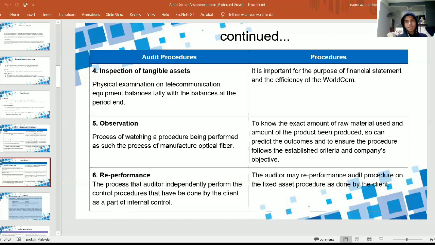So the auditor can predict the outcomes of production and ensure the procedure follows the established criteria and the company's objective. It means the production department is really alert about the company's objective and is on the correct track while performing the production.